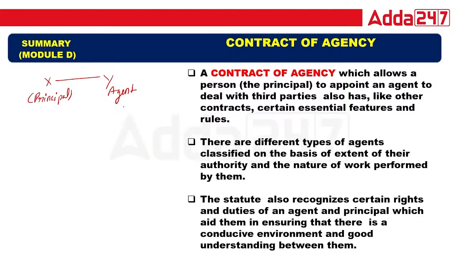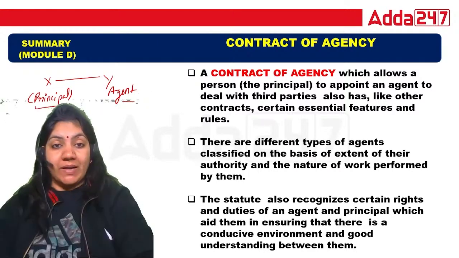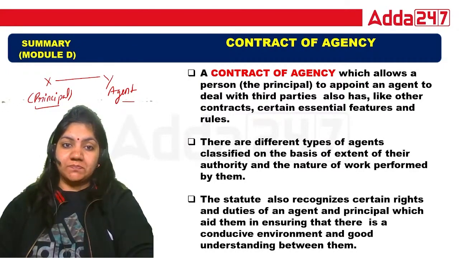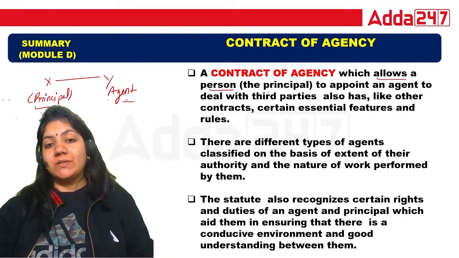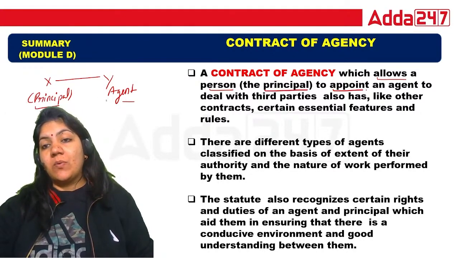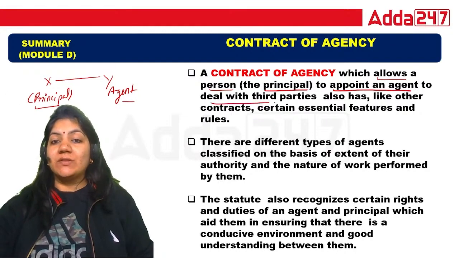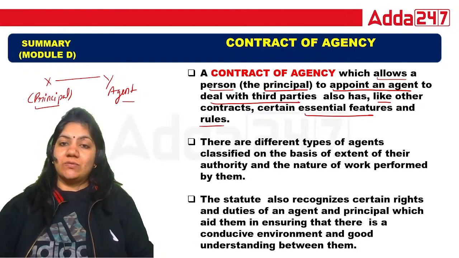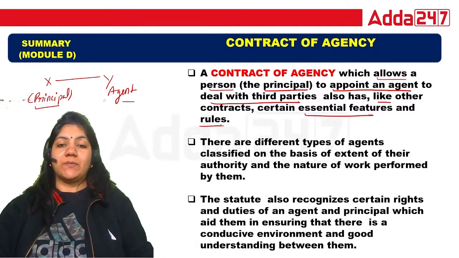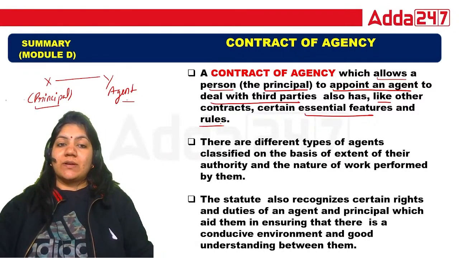Whatever work is done by the agent, it will be assumed that the principal has done the work. So contract of agency allows a person, that is the principal, to appoint an agent to deal with a third party, like other contracts, with certain essential features and rules. This is called contract of agency.